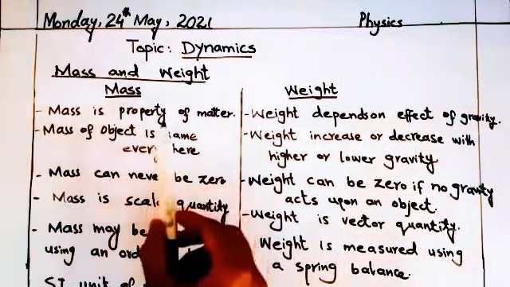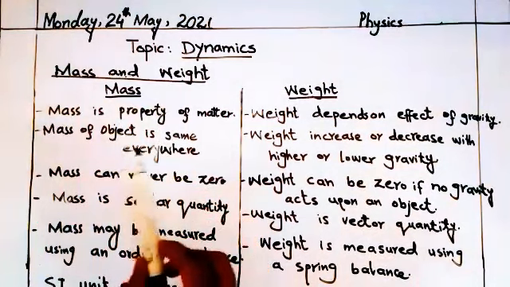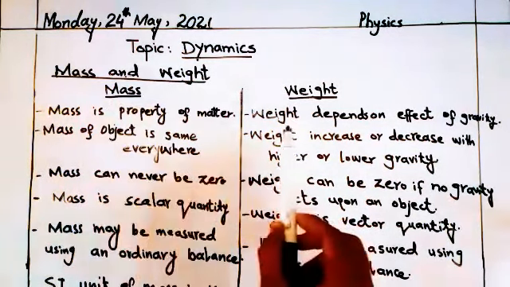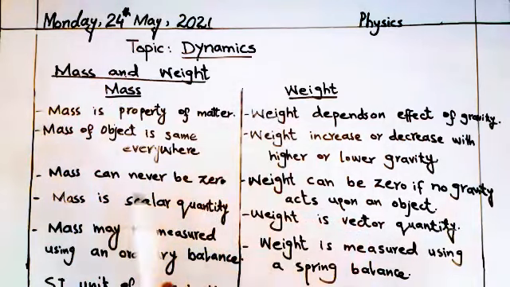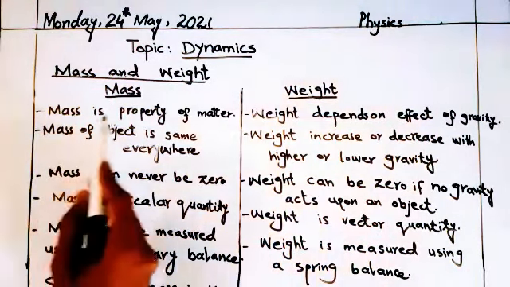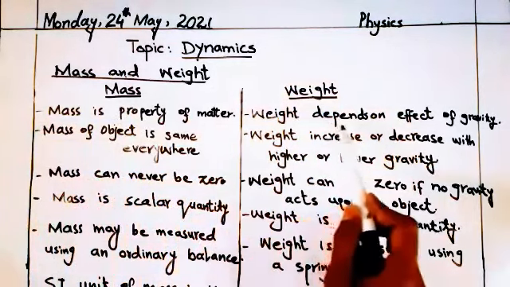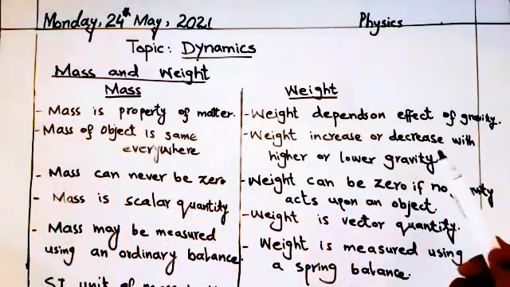Mass and weight. There is an important short question: differentiate between mass and weight. Generally, mass and weight are considered similar quantities, but that is not correct. They are two different quantities. Mass is the property of matter, and weight depends on the effect of gravity.